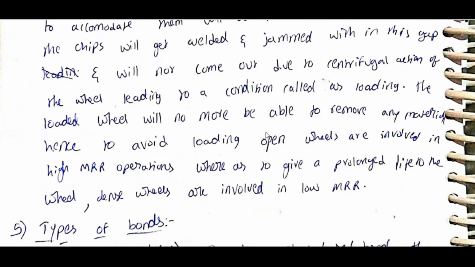The loaded wheel will no more be able to remove any material. Hence, to avoid loading, open wheels are involved in high MRR operations, whereas to give prolonged life to the wheel, dense wheels are involved in low MRR operations.